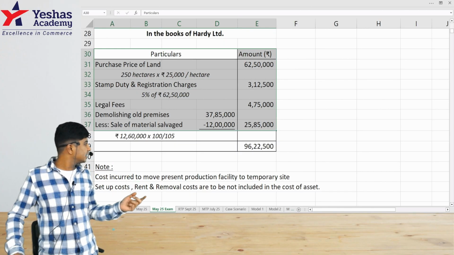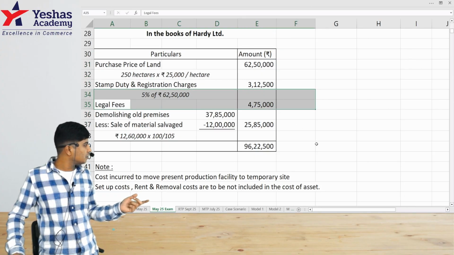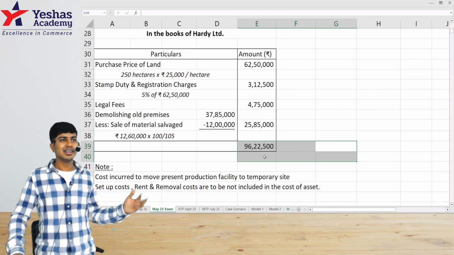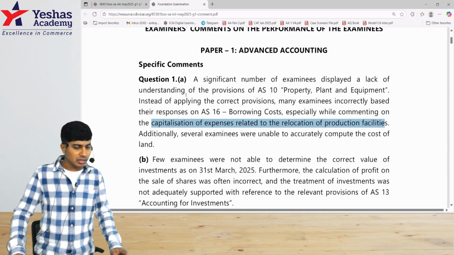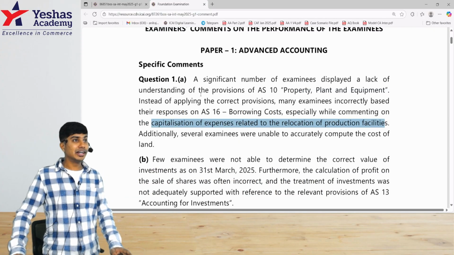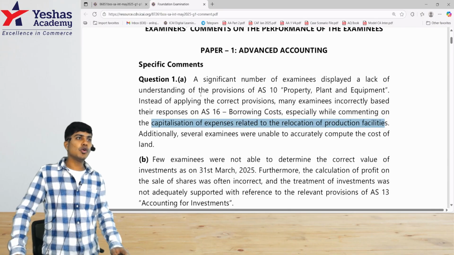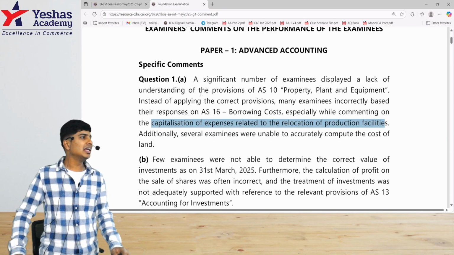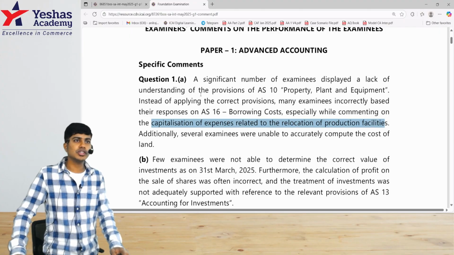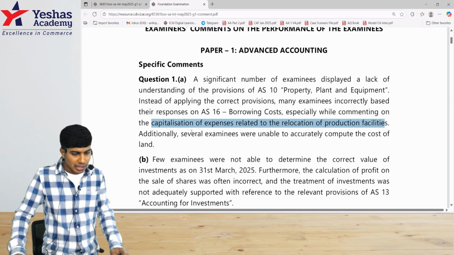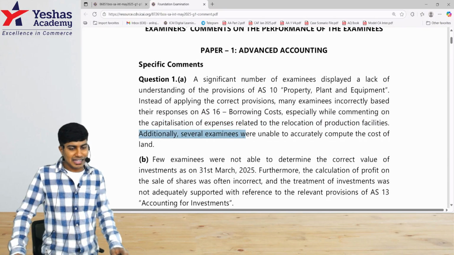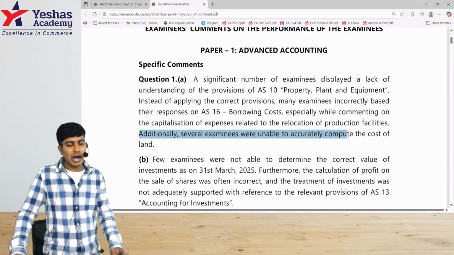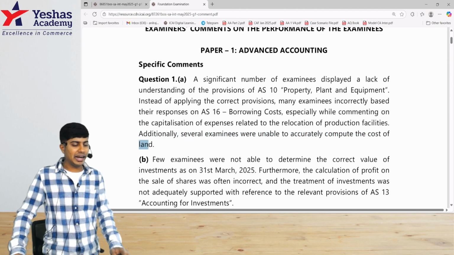So a lot of students have incorrectly taken it into the cost, because of which their total cost has increased and it's become wrong. And that's what the evaluator is telling us, that a lot of them have made this mistake. So also focus on these small pointers in AS 10 as to what costs are included in the cost of the asset and what are not. And additionally, several examinees were unable to accurately compute the cost of land.